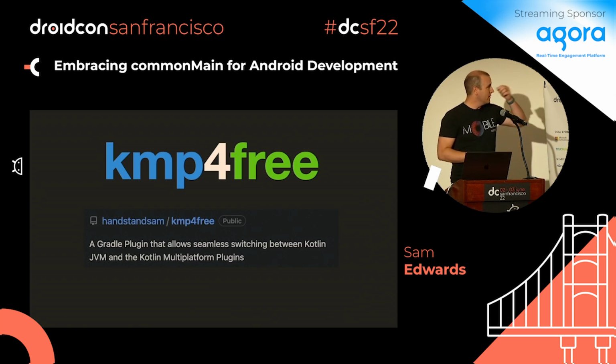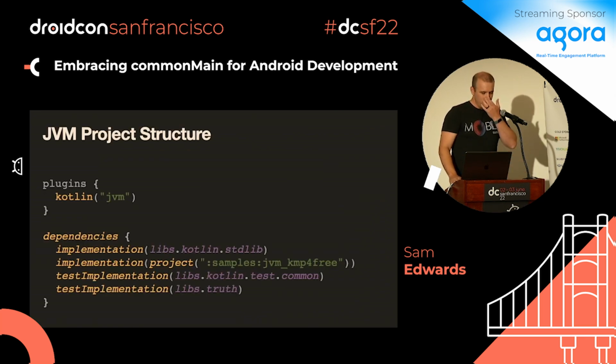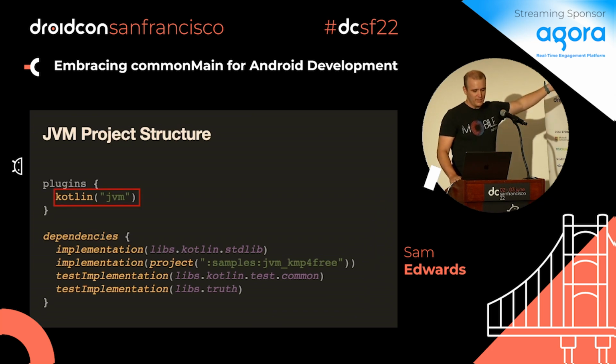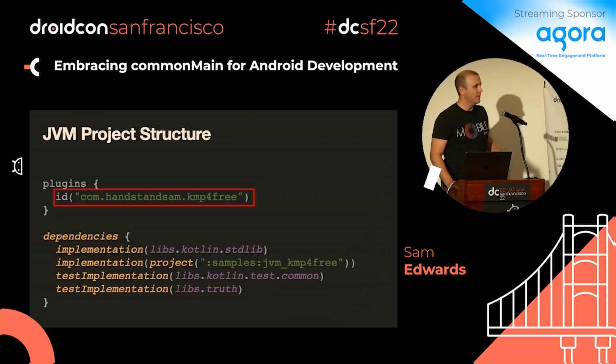And so, you know, there's a snapshot published right now. I'll probably put out something stable soon, but I'll show you it working today. I'm going to do some live demos. All you do is, if you have the Kotlin JVM plugin, you just change it. So you change it to KMP for free. And by doing that, you enable this magic.